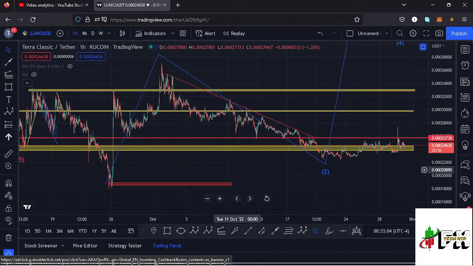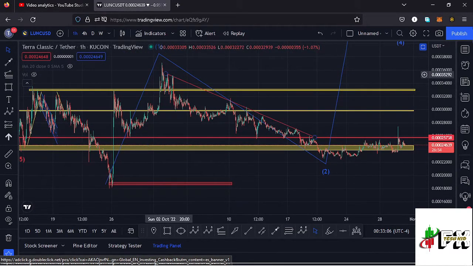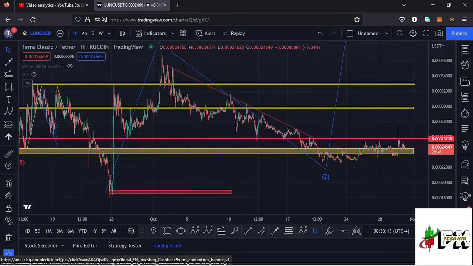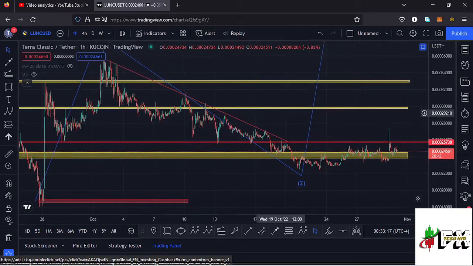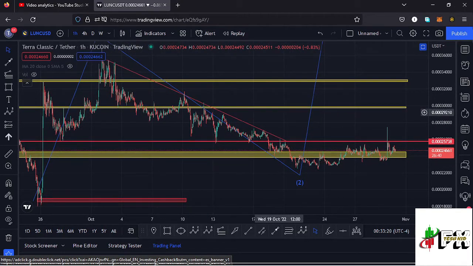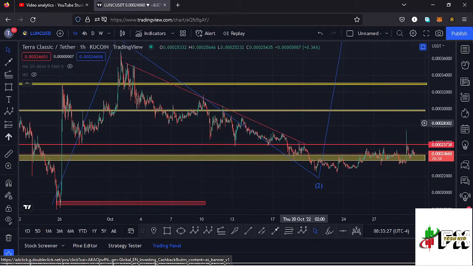And the first one is a triangle which is right here, which I have highlighted here in red, having this as the upper side of the triangle, then this horizontal line is the baseline of that triangle, and this triangle has given us a breakout to the lower side, though we have not fully maximized the target area of that breakout, that triangle chart pattern to the lower side. And the minimum target area to the lower side is the height of that triangle.